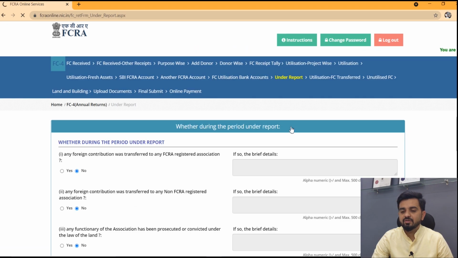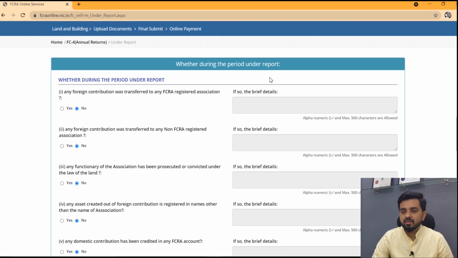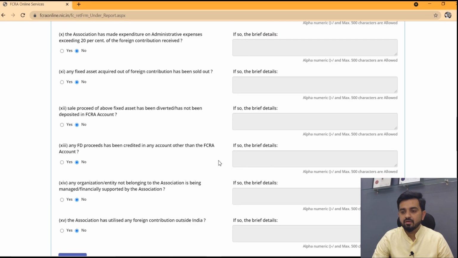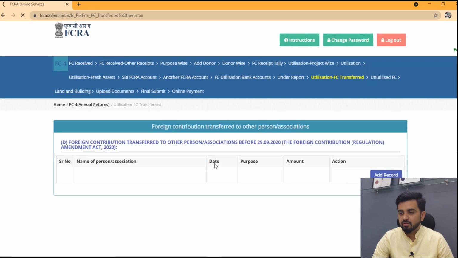So the next tab is in the questionnaire format. You just have to answer in yes or no format. Please answer carefully. Okay, carefully read all the questions and then answer all the questions. Okay, the next tab is for if during the year any foreign contribution is transferred to any person or association. So put the details of those persons and associations and move forward.